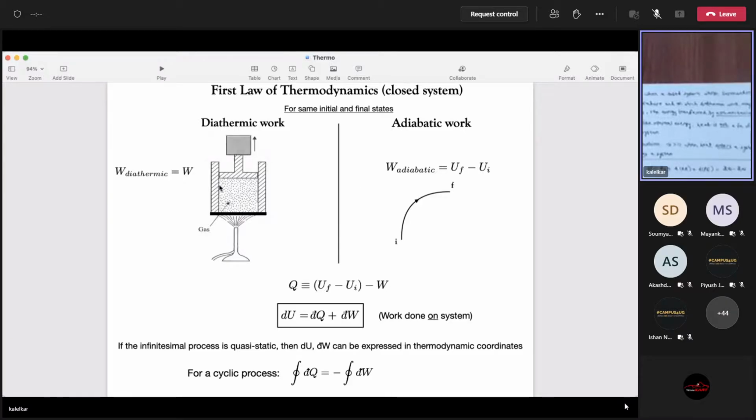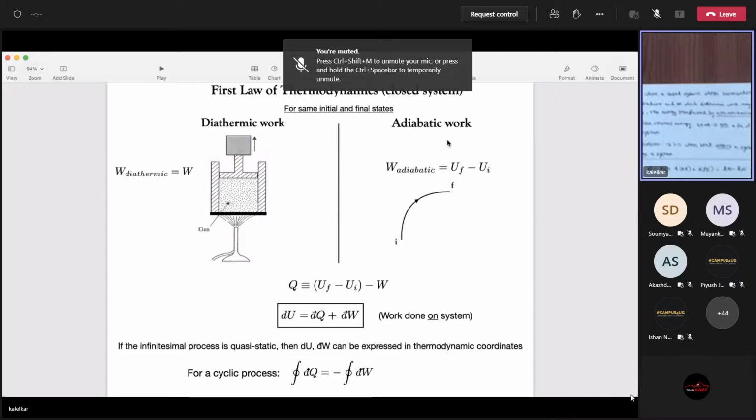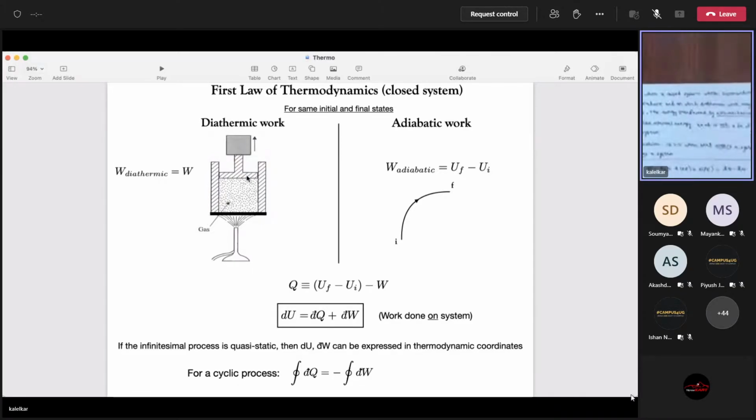Okay. Now, what is the connection between what is on the right and what is on the left? The point I'm making is these may be different experiments. Of course, they are different experiments. In one case, you have something surrounded by adiabatic walls. In the other case, you have a wall that is diathermal, or all walls are diathermic. Doesn't matter. Basically, all walls are not adiabatic.